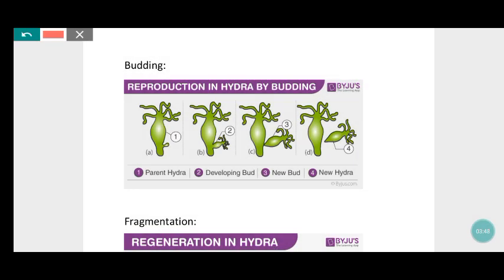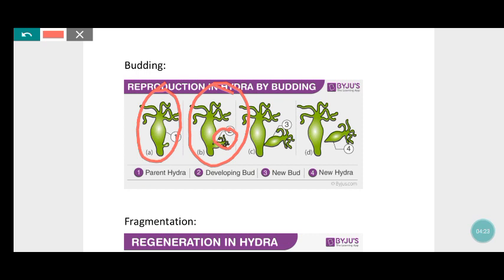Okay, this is budding. Budding example I took from Google, that is hydra. Hydra is a plant which grows in water. They are telling about budding here. See here, first the parent hydra. From that, there will be a curve on the side of the parent hydra, that cell is called the developing bud. From the plant it is developing into another hydra, so that is the developing bud.